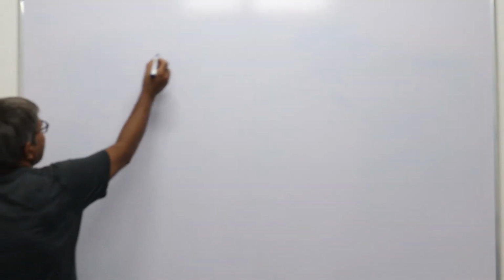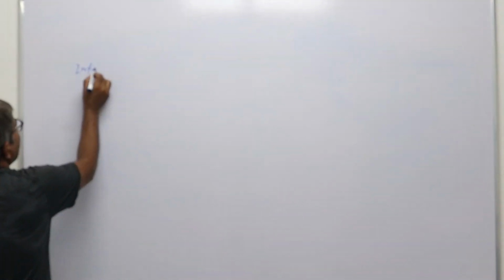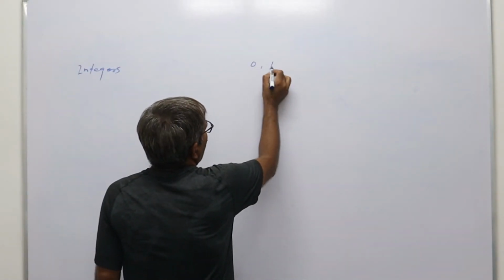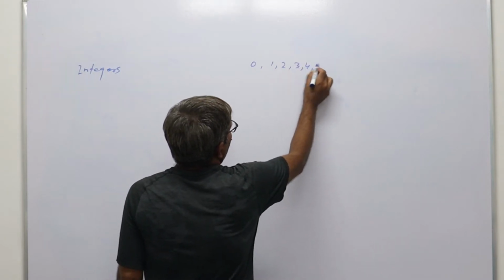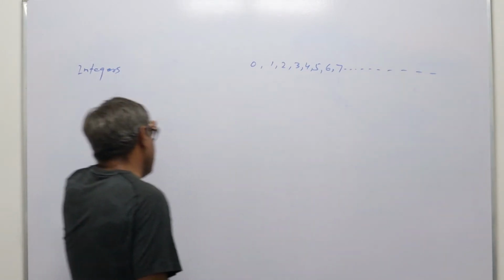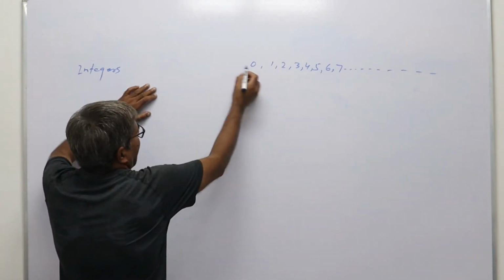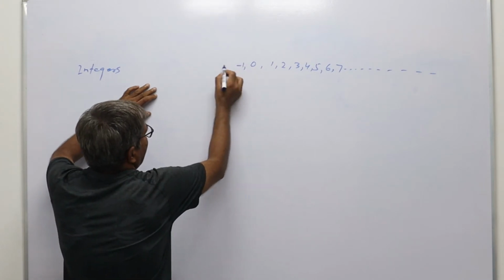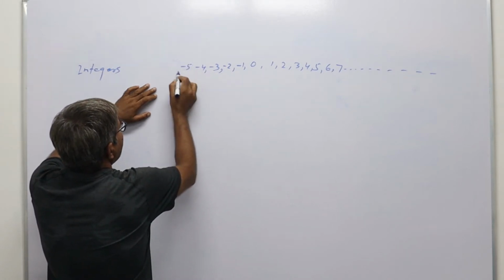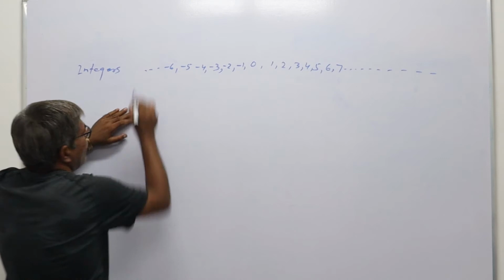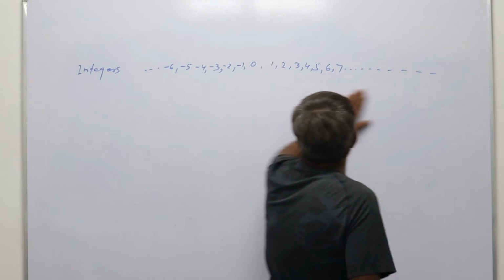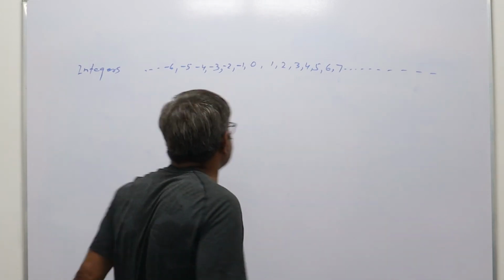So what are the integers? Integers are 0, 1, 2, 3, 4, 5, 6, 7 and so on till infinity. Now left to 0, minus 1, minus 2, minus 3, minus 4, minus 5, minus 6 and so on. So all these numbers collection is known as integers, means these are the integers.